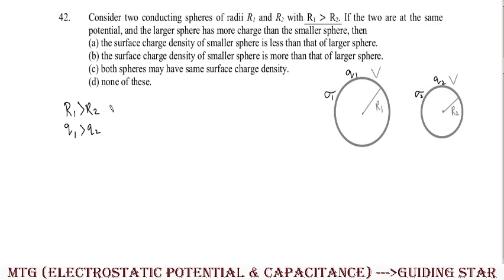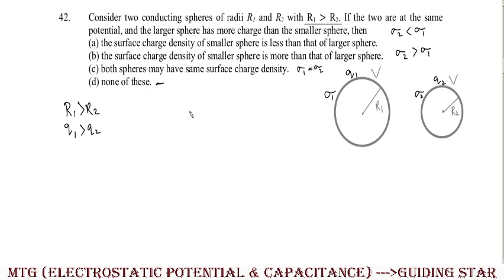Clear? So in the first case, what it is saying is that the surface charge density of the smaller sphere is less than that of the larger sphere, that means sigma 2 is less than sigma 1. And in the second case, the surface charge density of the smaller sphere is more than that of the large sphere, that means sigma 2 greater than sigma 1. Both spheres have the same surface charge density, that means sigma 1 equal to sigma 2. Clear? And the last is none of these. So we have to prove which one of the three is correct, or if none of them is correct, then we will choose none of these.